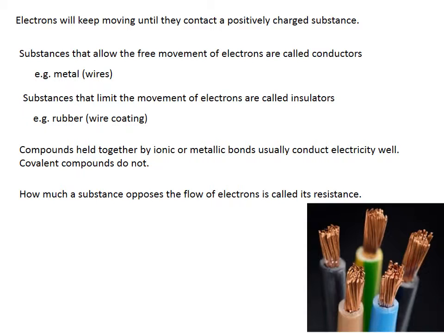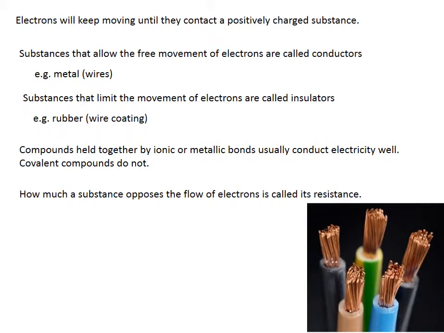Electrons will keep moving until they contact a positively charged substance and balance their charge, but some materials let them move through easier than others. Substances that allow the free movement of electrons are called conductors. Metals are usually very good conductors because of the metallic bonds holding them together. If you recall, metallic bonds hold atoms together essentially by allowing electrons to flow freely from one atom to another.